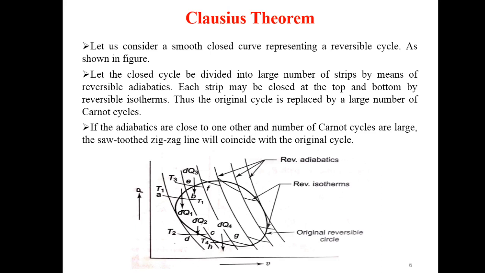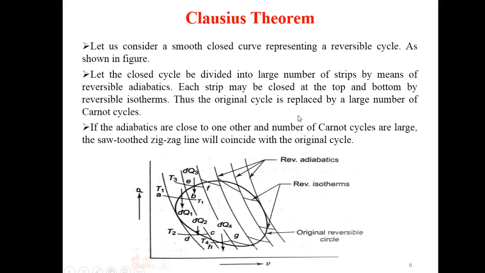Next is Clausius theorem. Let us consider a smooth closed curve representing a reversible cycle as shown in figure. So this is the smooth closed curve and this represents a reversible cycle. Let the closed cycle be divided into large number of steps by means of reversible adiabatics. So these are reversible adiabatics. Each strip may be closed at the top and bottom with reversible isotherms.